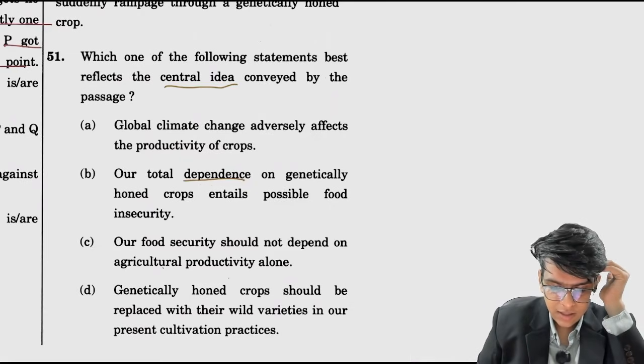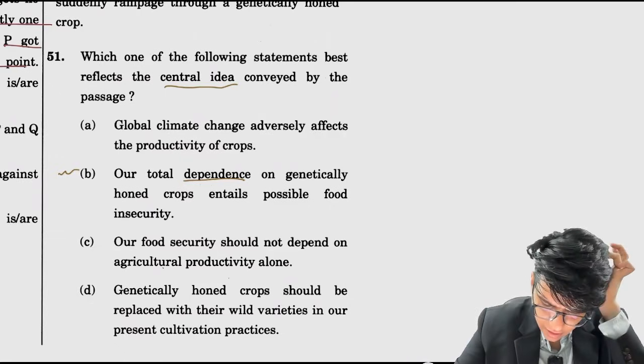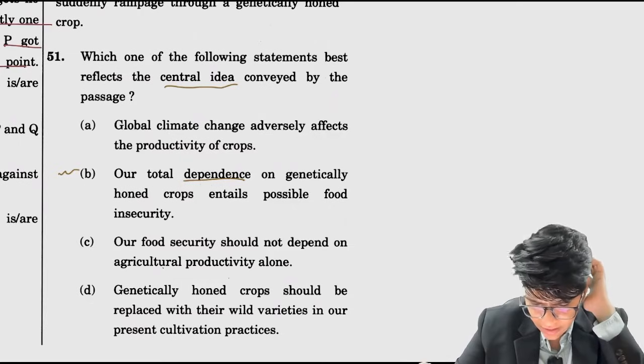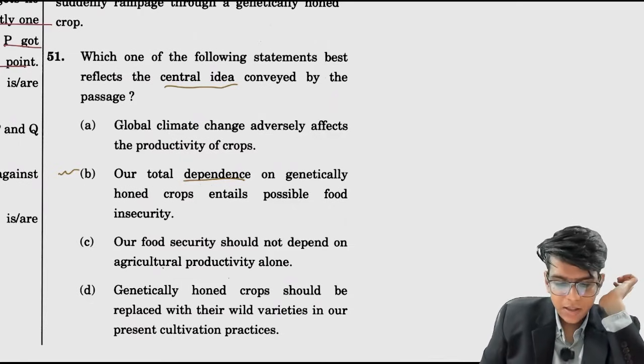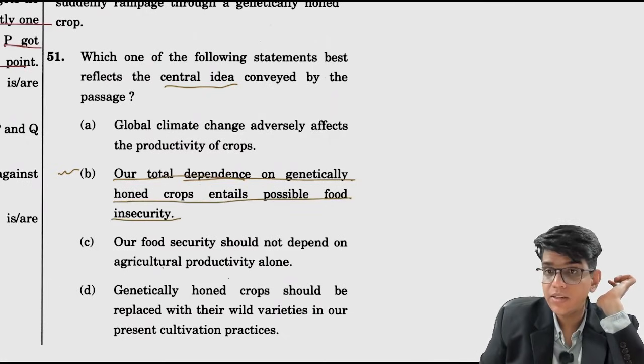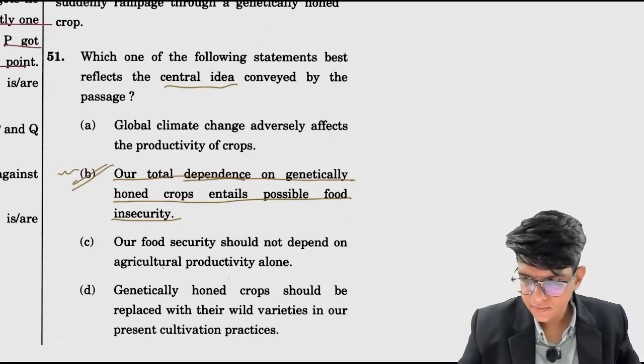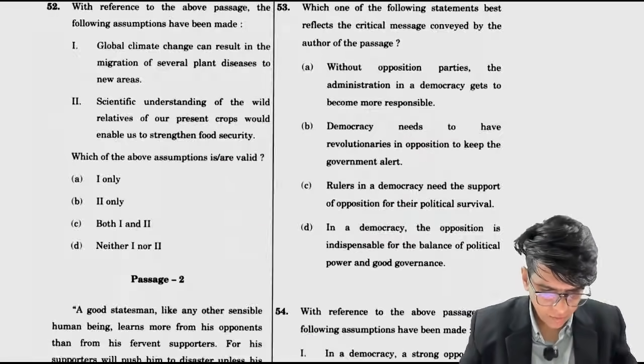ठीक है, ये हो सकता है. Let's see. Our food security should not depend on agricultural productivity alone. कोई बात नहीं. Genetically honed crops should be replaced with their wild varieties in our present cultivation. नहीं. The passage is trying to say our total dependence on genetically honed crops entails possible food insecurity. अगर कोई disease आ गई तो ये problem आ सकती है. तो 51 का the option has to be B. Okay. चलो next 52 करते हैं.